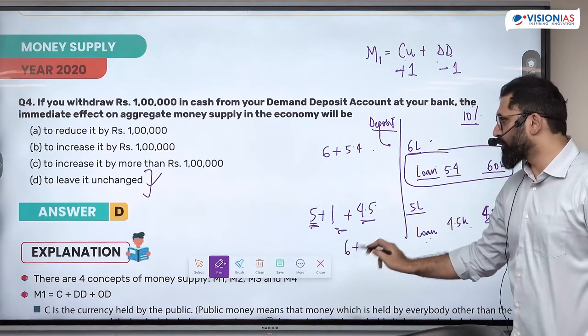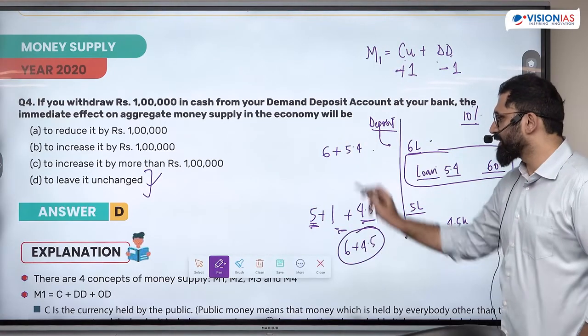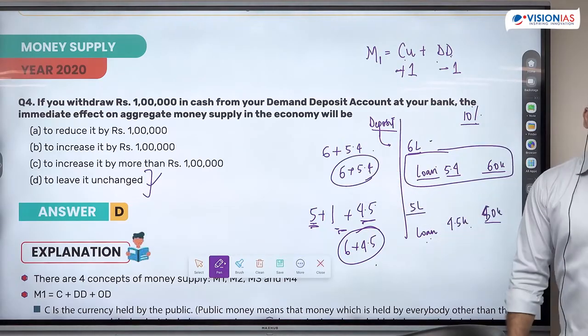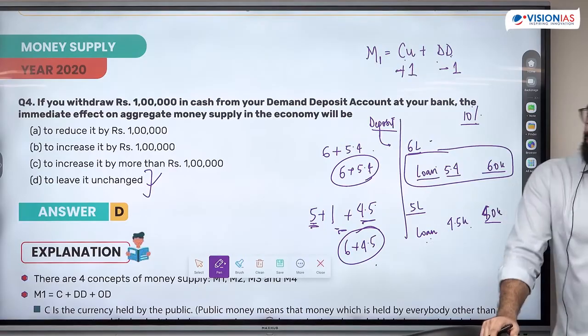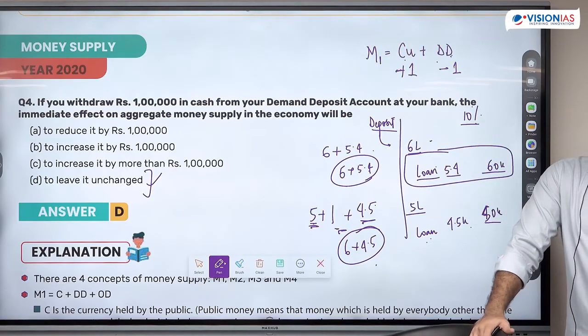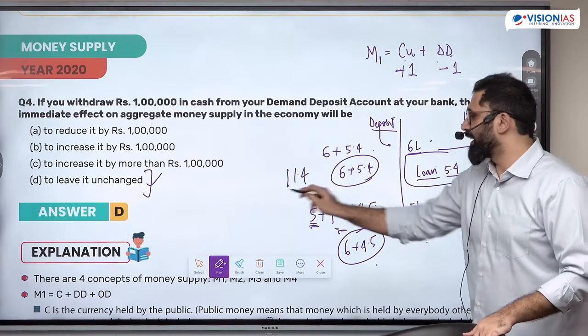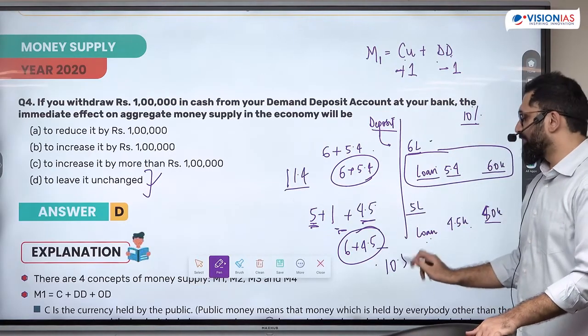This is 6 plus 4.5. And this is 6 plus 5.4. Is the money supply not reducing? Then how is the answer? Leave it unchanged. इस केस में 11.4 is the money supply. In this case 10.5 is the money supply.